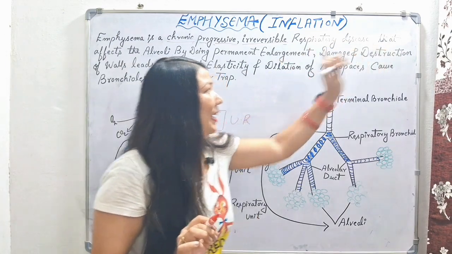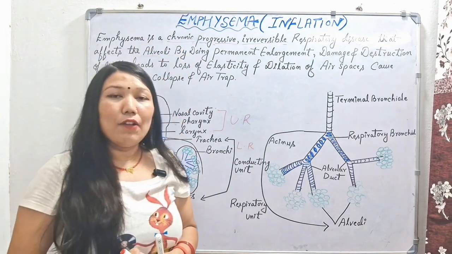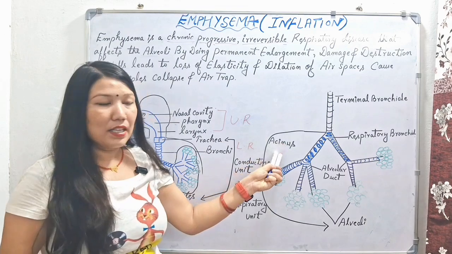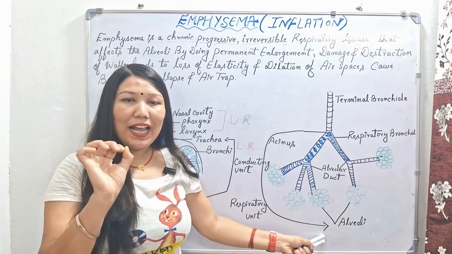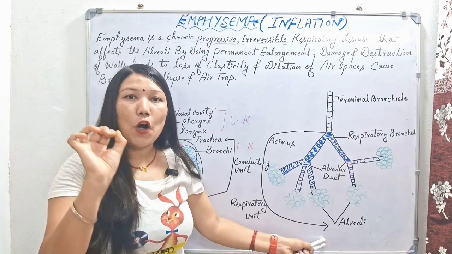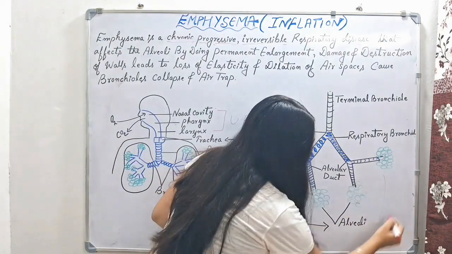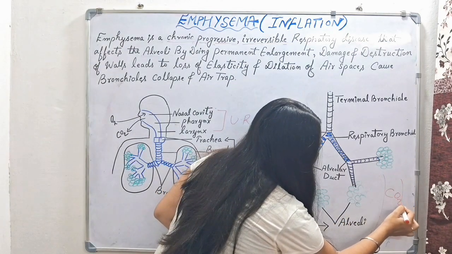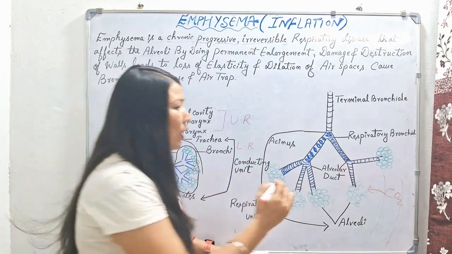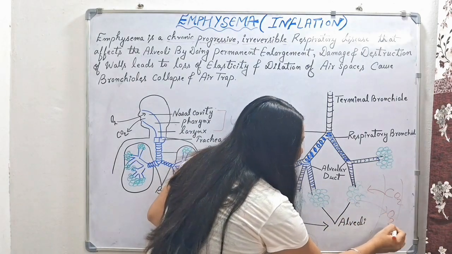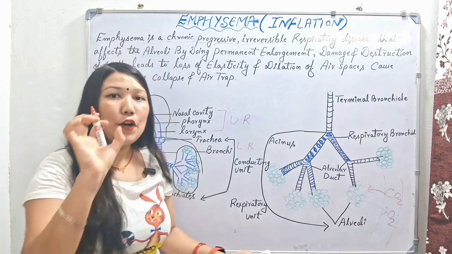It is a respiratory disease that affects the alveoli. This disease condition will affect our alveoli region, mainly the sinus region, meaning our respiratory bronchiole, alveolar duct and alveoli will be damaged. The alveoli is the functional and smallest unit of our lungs, where the actual gas exchange happens. Suppose this is CO2 present in the blood. This CO2 will go into the alveoli and the oxygen-rich gases will come into the blood. So it is the alveoli region where the actual respiration happens. It is a functional unit of our lungs.